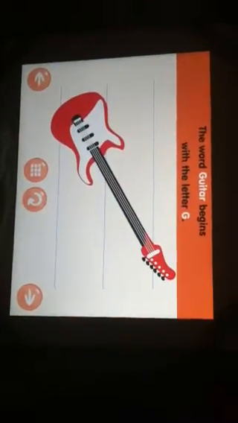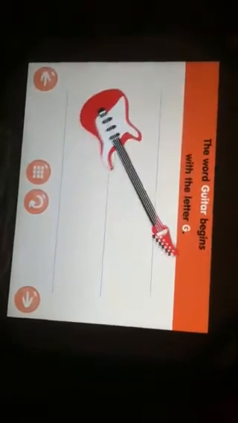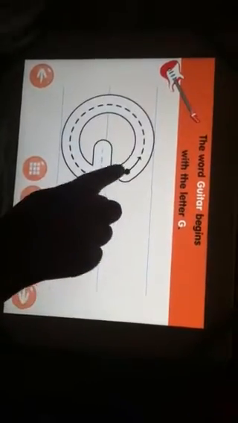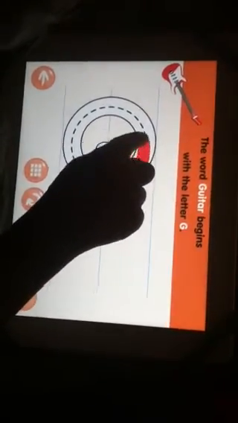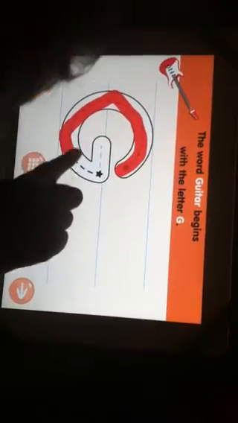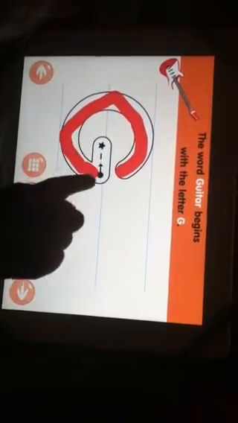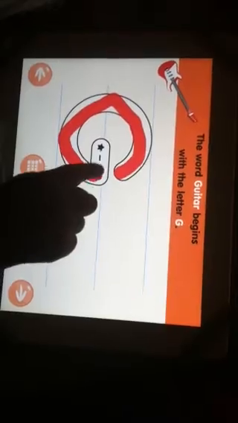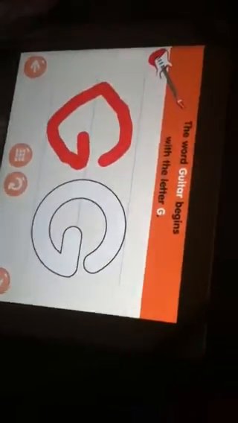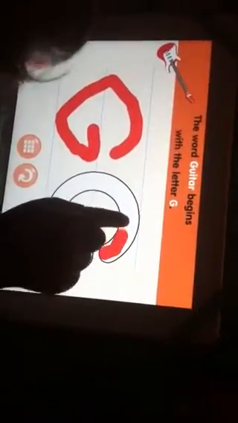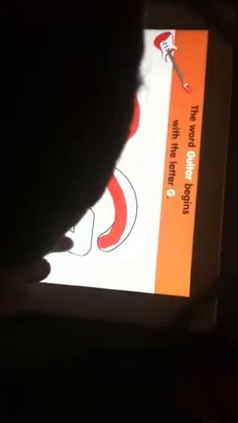The word guitar begins with the letter G. Trace the letter G. Connect the dot and the star with a line. Okay, one more time. Excellent! Now write the letter G yourself. Excellent!